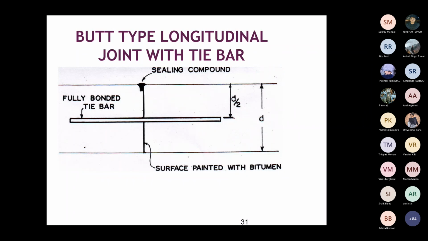Tie bar, as I mentioned, only if you are providing dowel bar, load transfer will be there. But if you are providing tie bar, there is no load transfer, but this will hold the slabs together. That's fully bonded tie bar. You are not providing this bitumen coating for the bar. Wherever this joint is there alone, it's painted with bitumen. Okay.